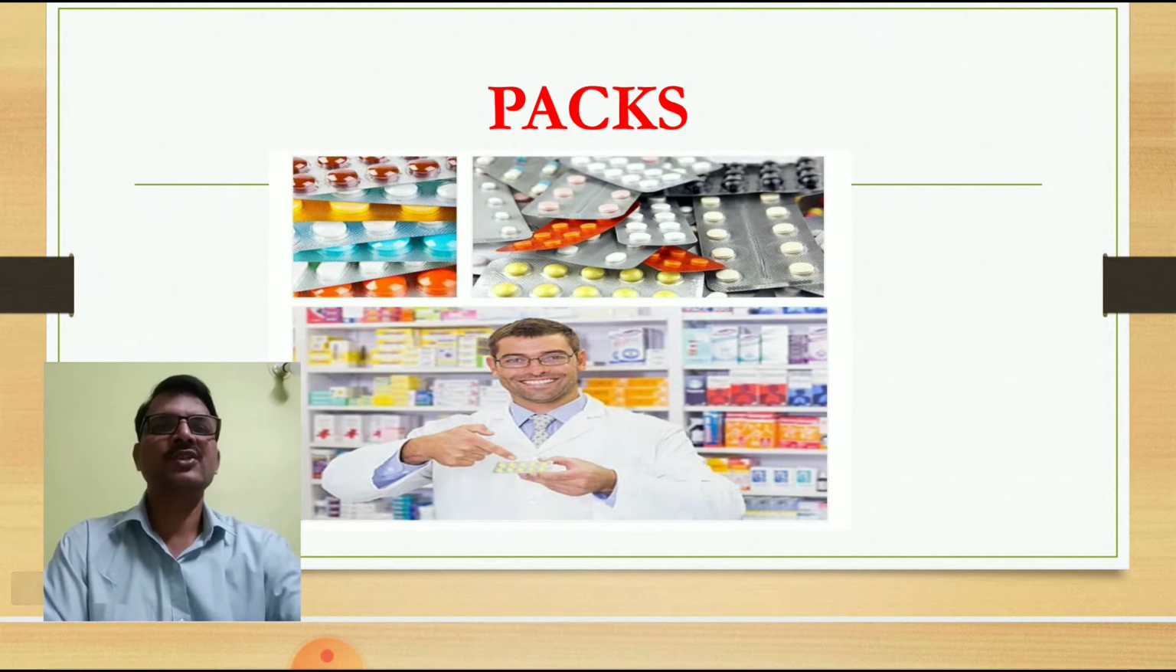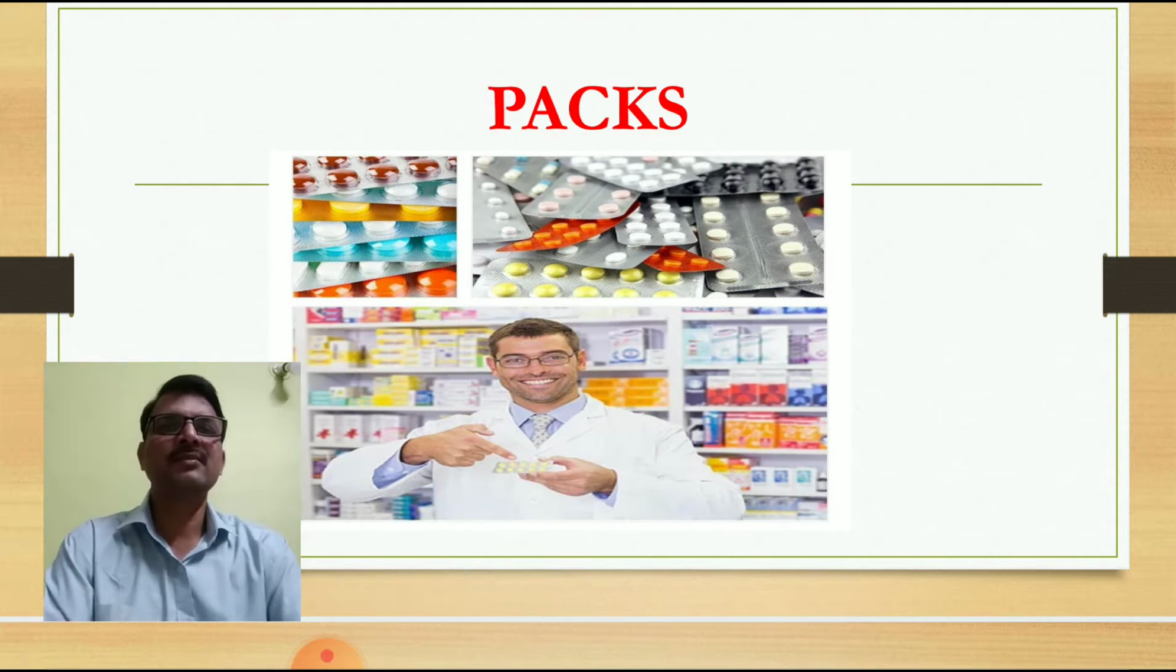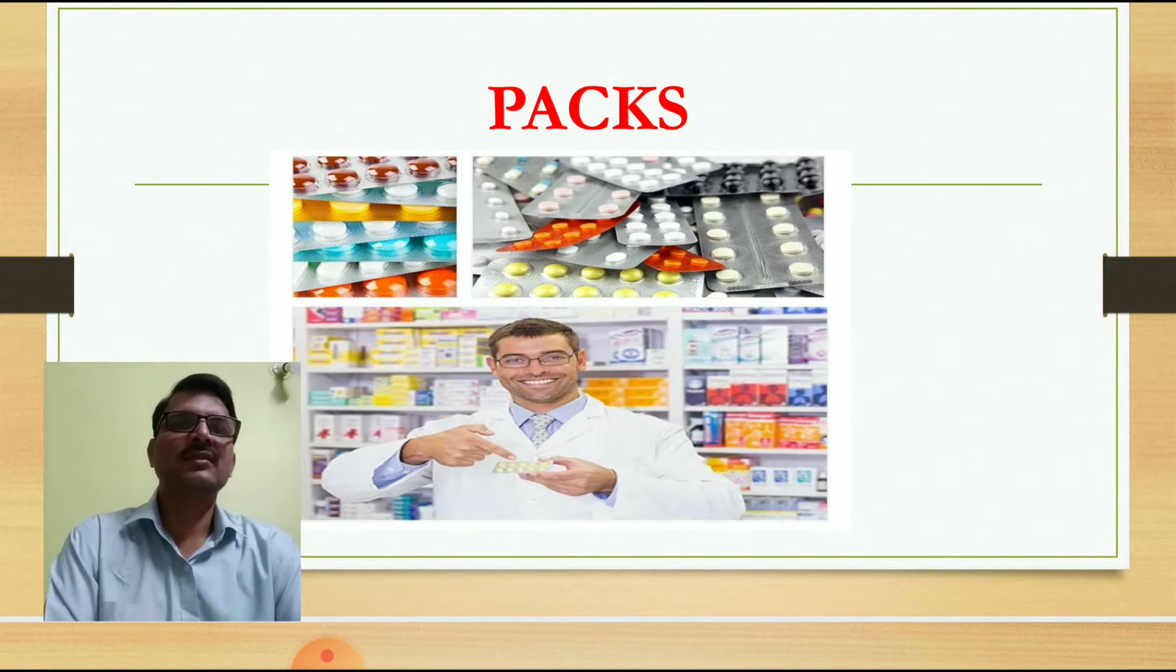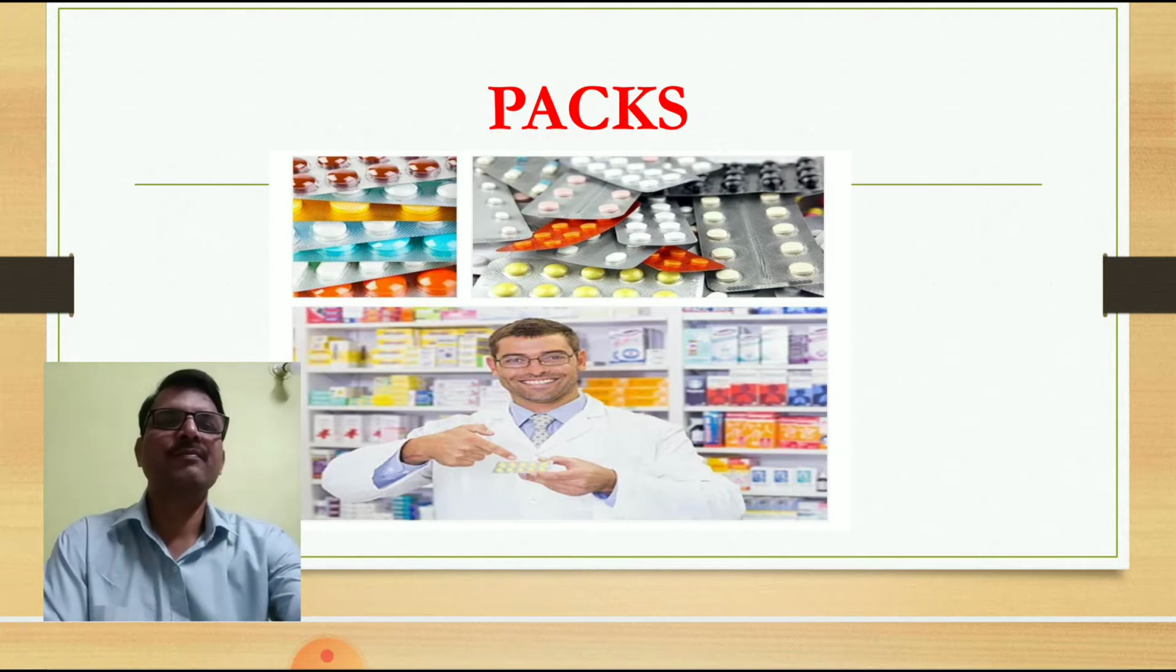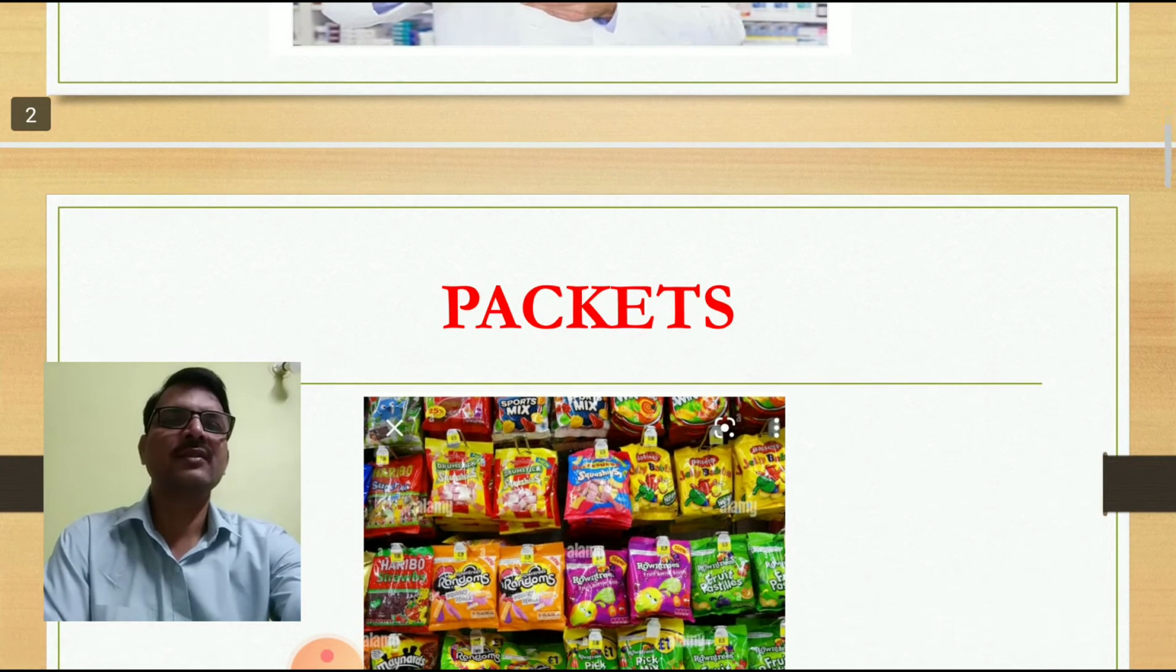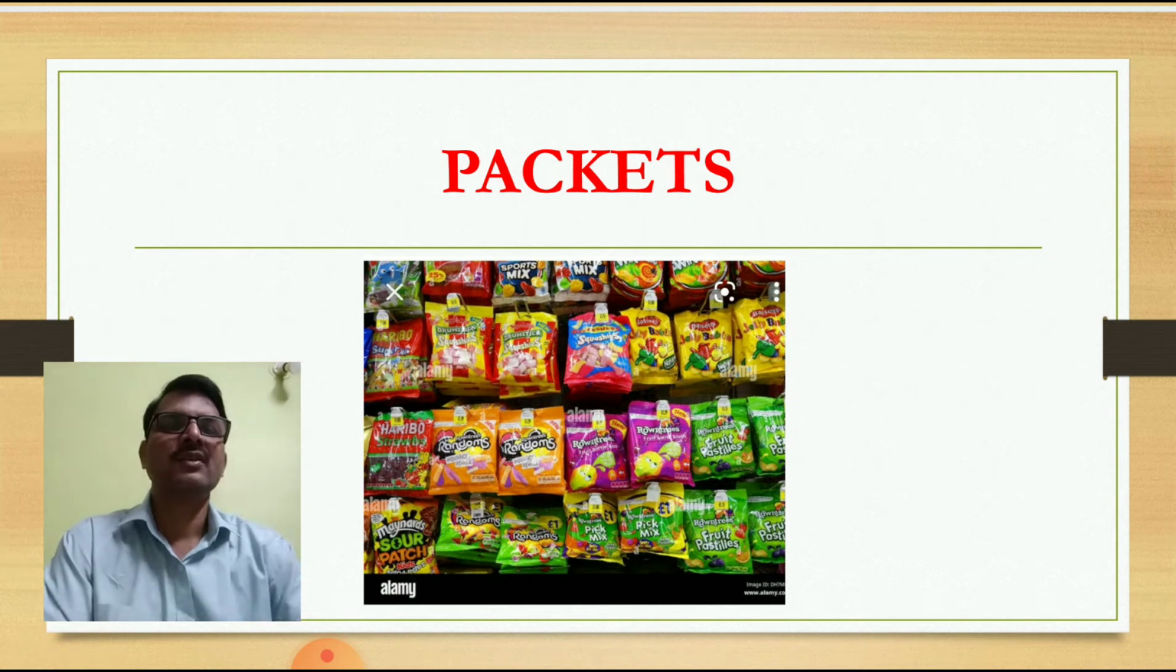Now look at the picture. What do you see in the pictures? You see packs in the pictures, which means there are different types of packs. Here are tablets, capsules, then medicines. These are the packs. Now next, packets. You are seeing in this picture various types of packets: